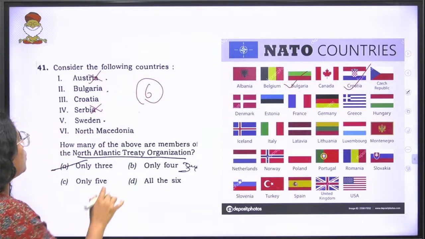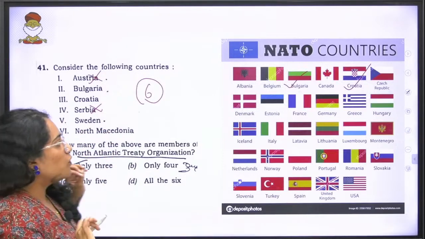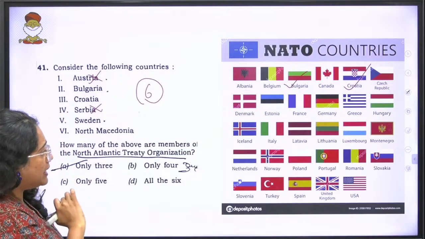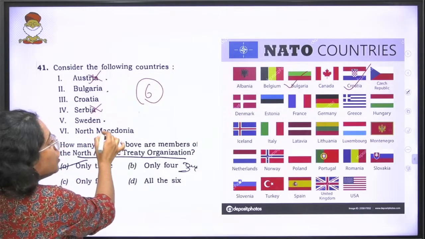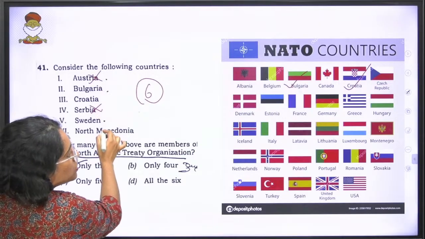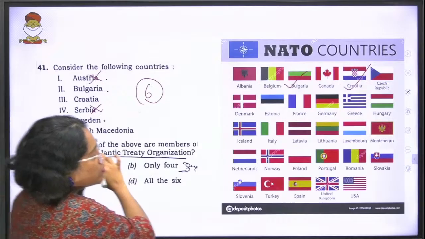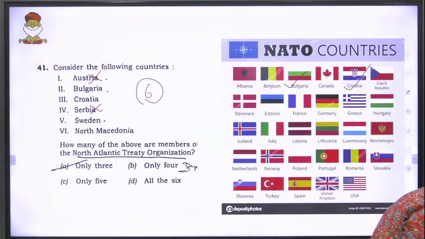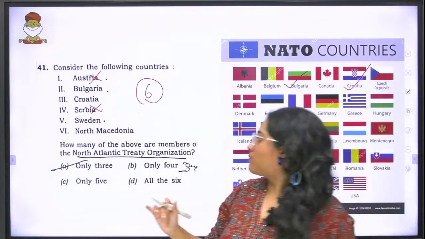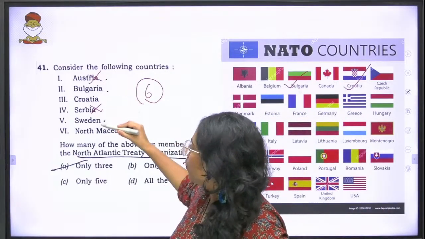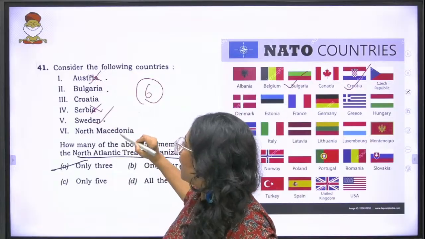Then coming on to Sweden. If you look at the list over here, you do not have Sweden in the list, but notably Sweden is part of NATO.